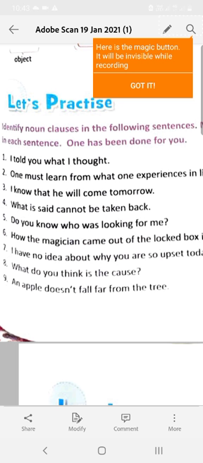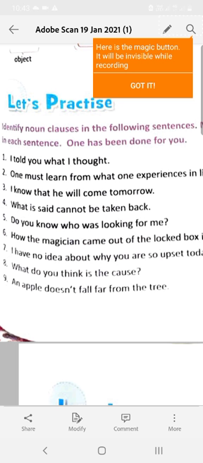Number 6, how the magician came out of the locked box is a mystery. How the magician came out of the locked box is the subject of the verb is, and it is a noun clause, a subordinate noun clause.